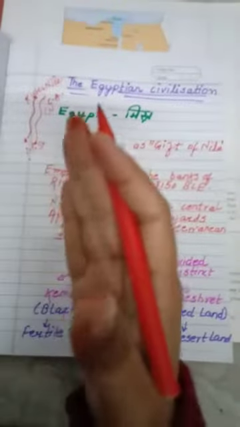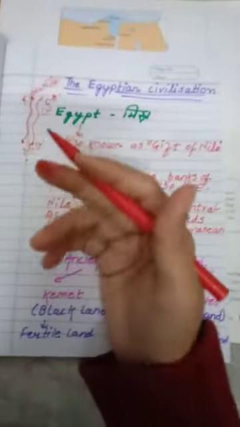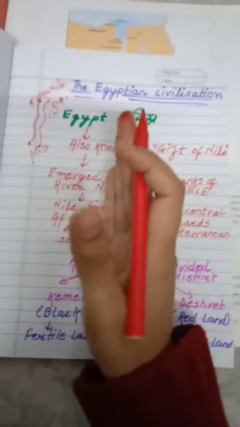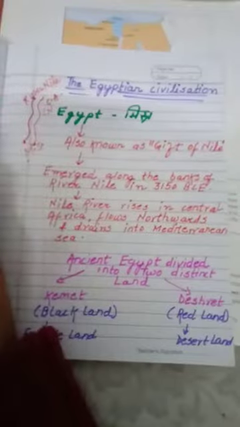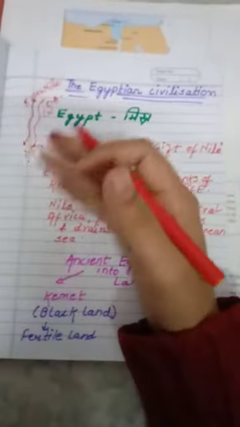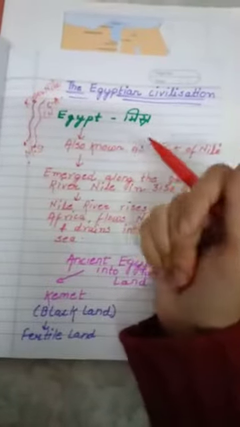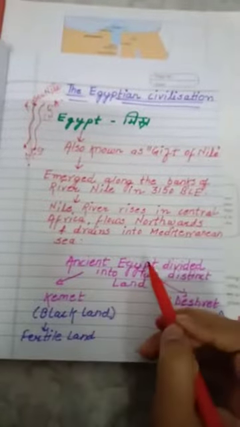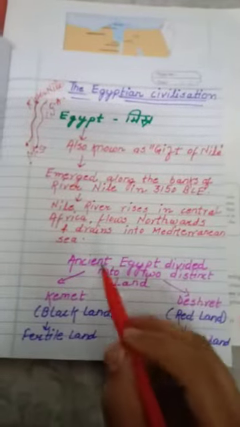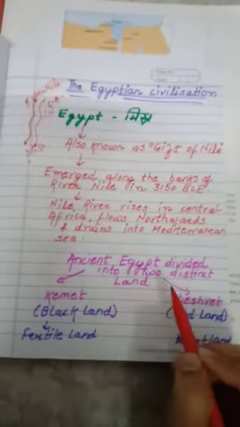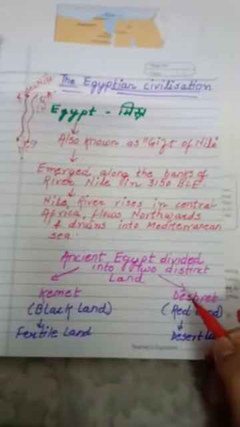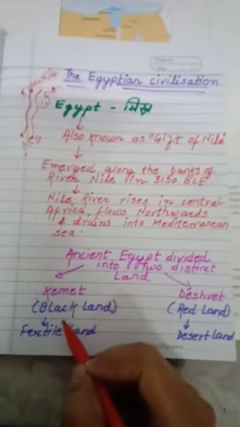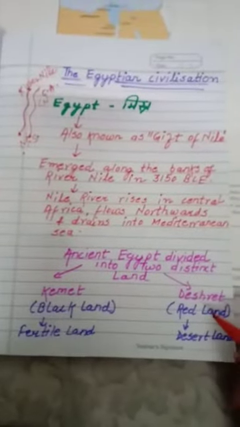So what they do, they divide it. Suppose two brothers are there. One land his father has given to him, and another land his father has given to the other. The same way, ancient Egypt was divided into two distinct lands. जो ancient Egypt था वो दो land में बट गया था. The first was known as Kemet and the second was known as Deshret. Kemet was also called the black land and Deshret was called the red land.